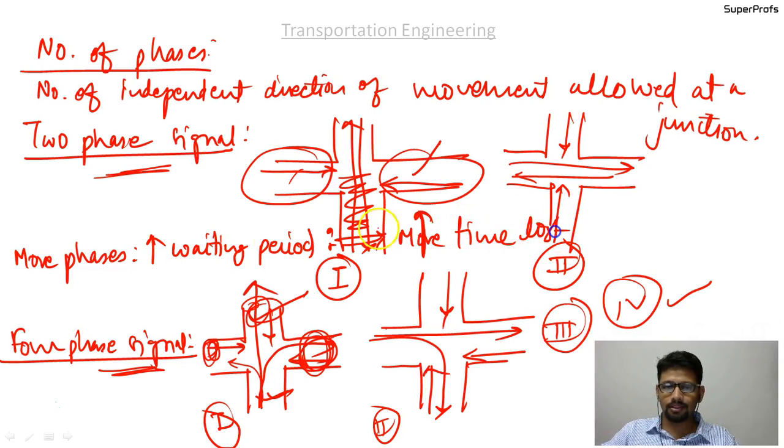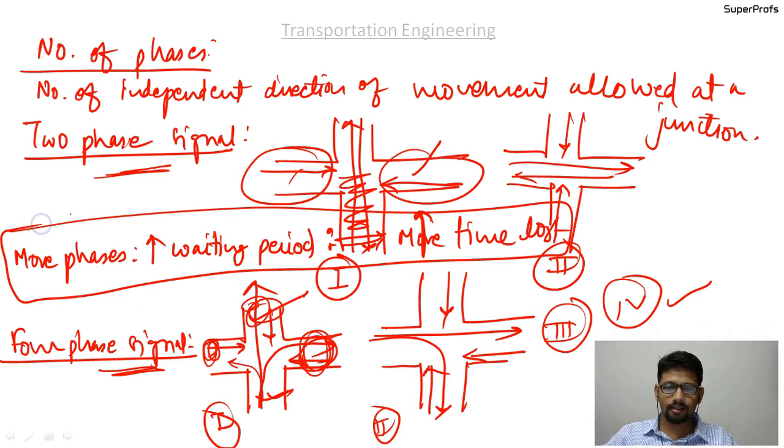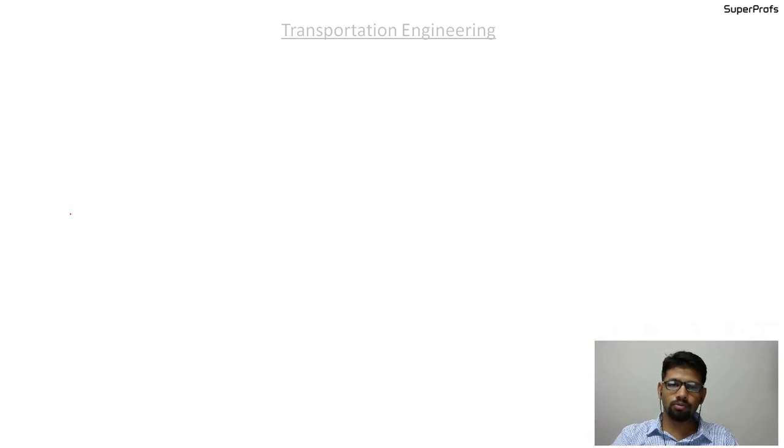So you have to balance these two things, the time lost and the movement of the traffic, okay. So we will now discuss the all red time, okay.